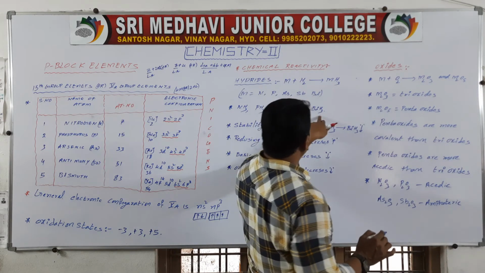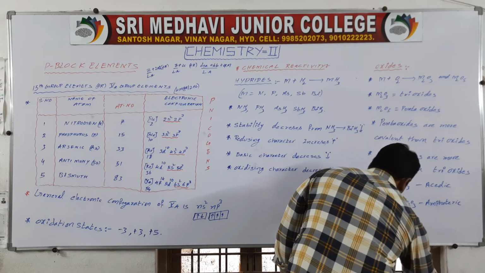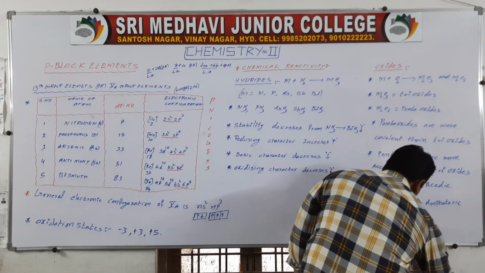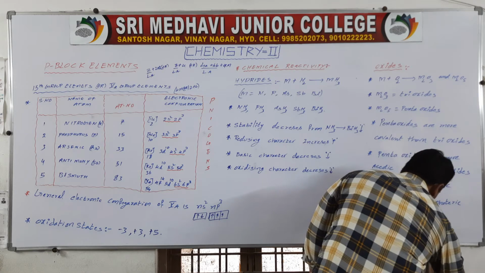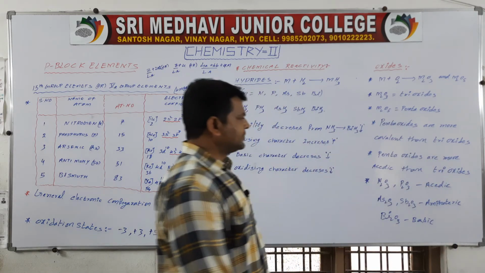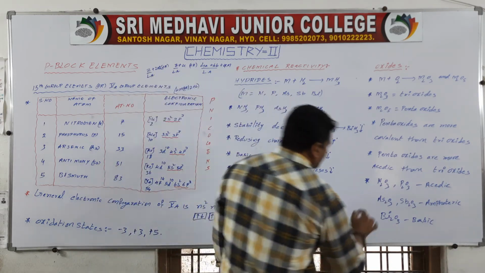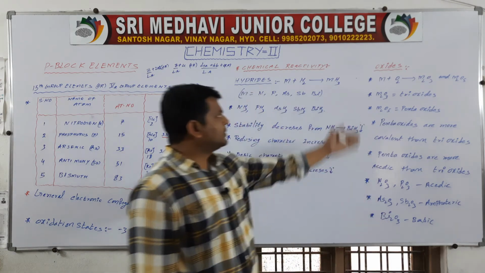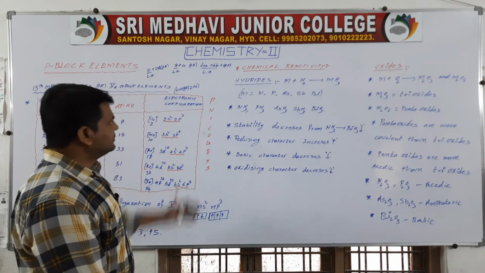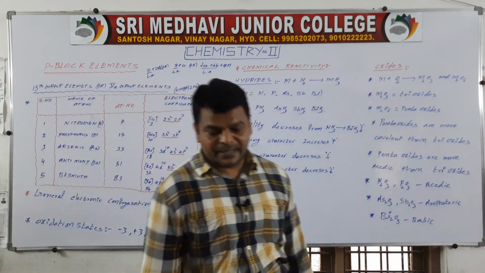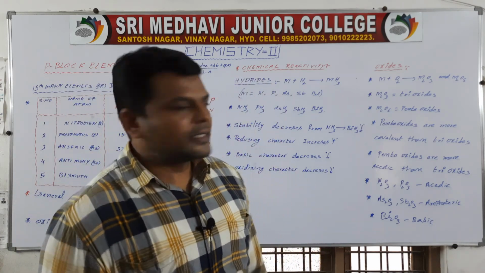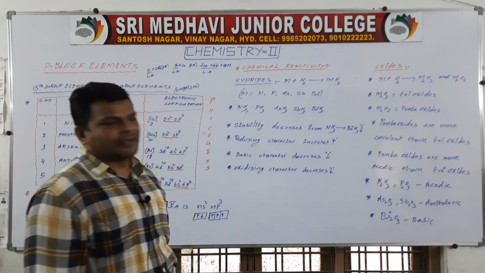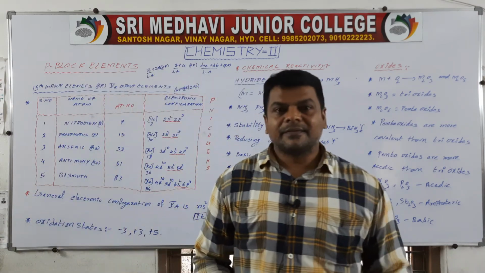Next, Bi2O3 is basic. Understand? So this is the information about oxides. Understand? This is chemical reactivity. All these are important for NEET.